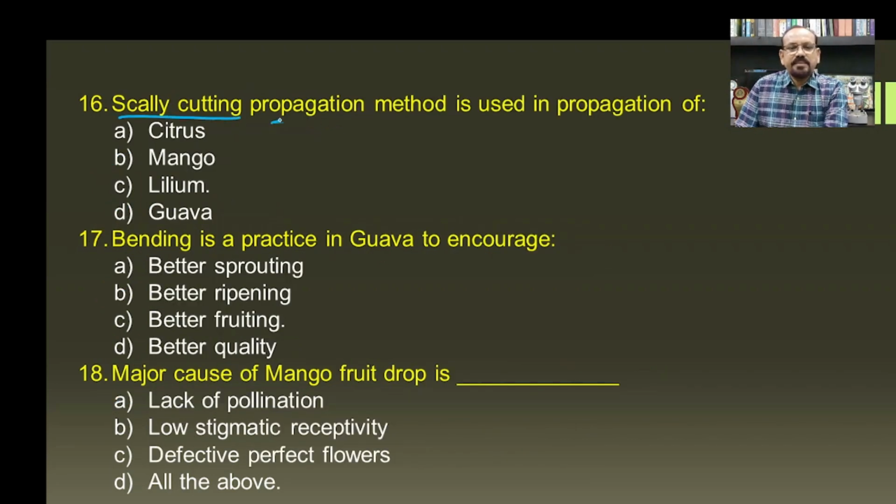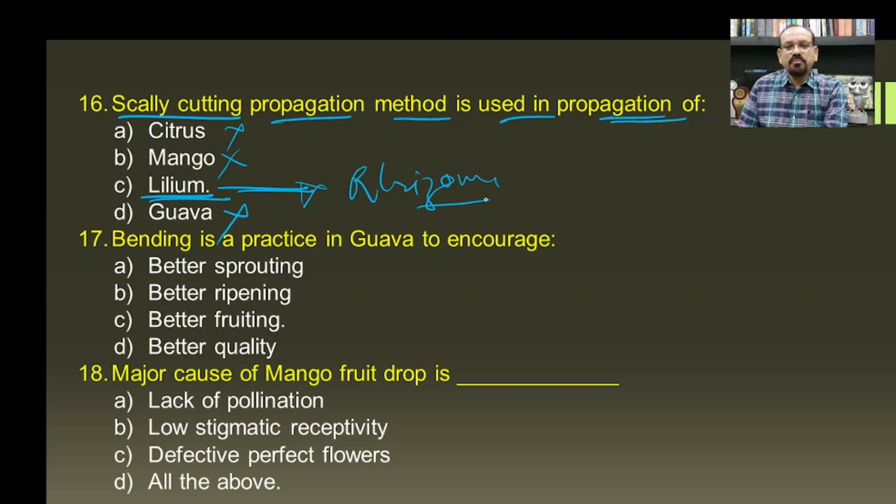Then scaly cutting propagation method is used in propagation of, this is the most important characteristic of lilium, in which scaly cutting type of propagation is used, while it is not used in guava, mango and citrus, because scaly cutting is used for plants which produce rhizomes or which are rhizomatous plants, and hence C will be the correct answer.